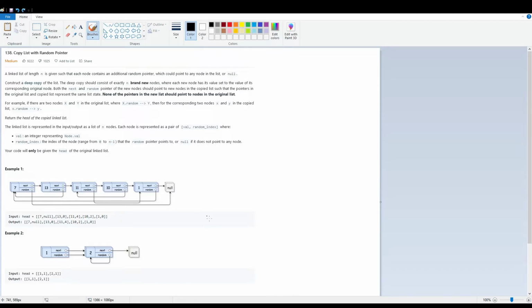So basically, we have to create a deep copy of this list, an entirely new linked list, where it's exactly the same as the original list, and none of the pointers refer to the original list. So if we have like 1, 2, and 2's random pointer points to itself, 1's random pointer points to 2.